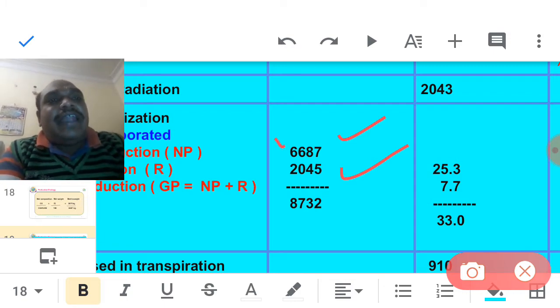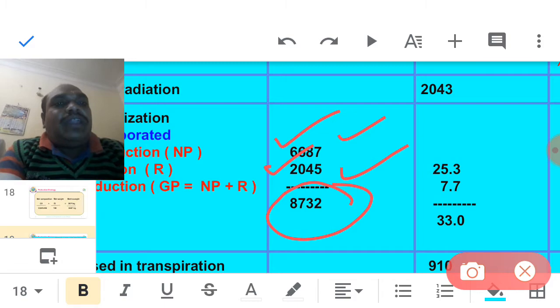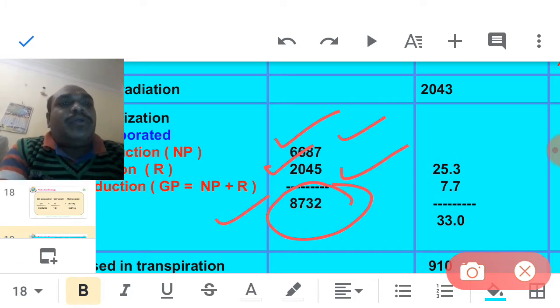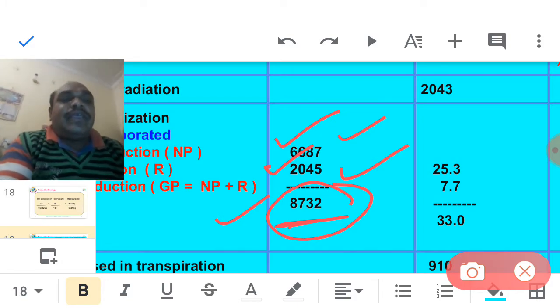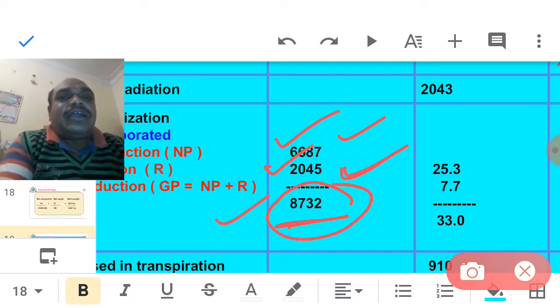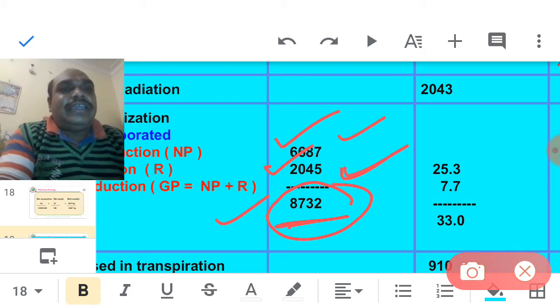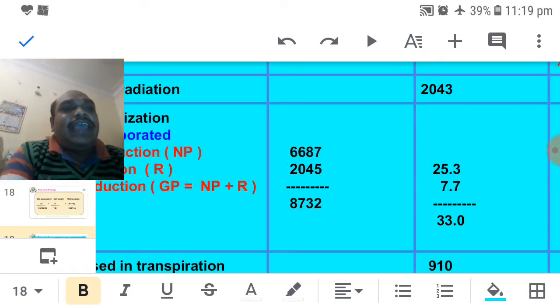So this is the net production, and with the respiration consumption together it is the GPP. So actually 10,000 plants produce 8,732 kg. Out of this 8,732 kg, 2048 are consumed, utilized in their respiration. The net one is 6687.